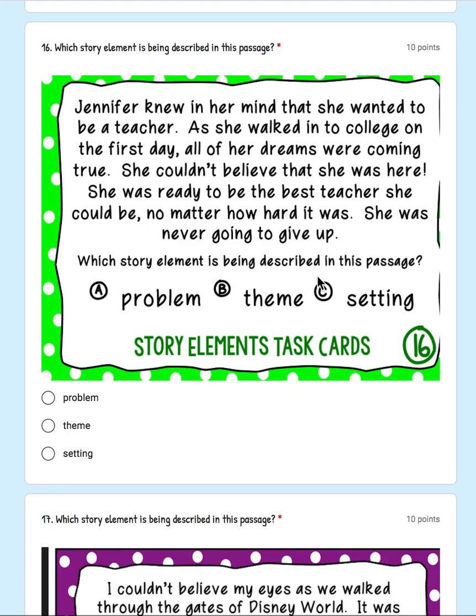Which story element is being described in this passage? A. The problem? Did the author write about Jennifer's conflict, Jennifer's challenge, a problem? B. Theme? Is the character of Jennifer going to learn a lesson at the end, or is she already learning a lesson? C. Was the author describing the place, location, the where and when?